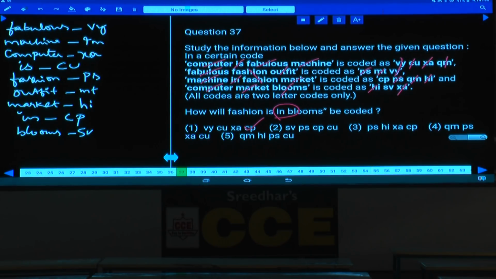Then question number 37. How will "fashion in blooms" be coded? Now, what is the code to the word fashion here? PS, and is CU, and in, the code to the word in is CP, and blooms is SV. Yes, what is the code here? PS, CU, CP, SV, in any order, that is given in choice 2. Question number 37, choice 2 is the answer.